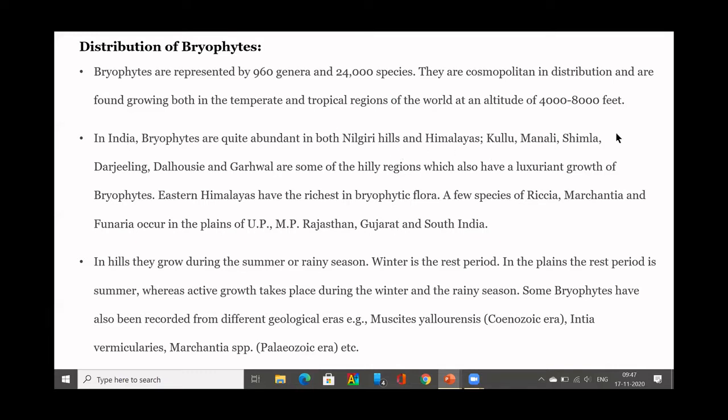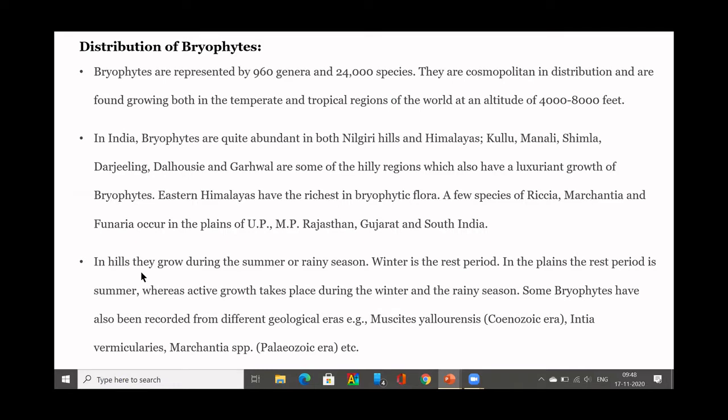You find them in all the hilly regions bordering the Himalayas: Darjeeling, Sikkim, Gangtok, Manipur, Nagaland, Meghalaya. All these places have rich bryophytic flora. You can find them in Ooty in South India, wherever you have a higher altitude, rocky places and waterfalls. You can see a lot of bryophytes growing there.